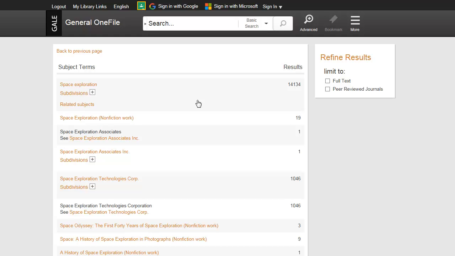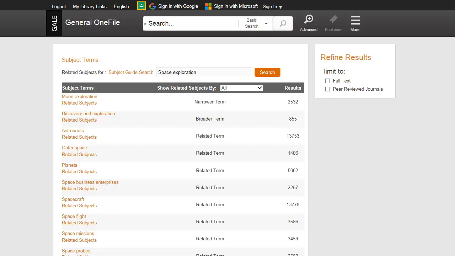This search may provide you with subject terms related to your search term, as well as links to cross-referenced topics. The number of documents found for each term is displayed. Click on a term to view a list of documents related to your search term.